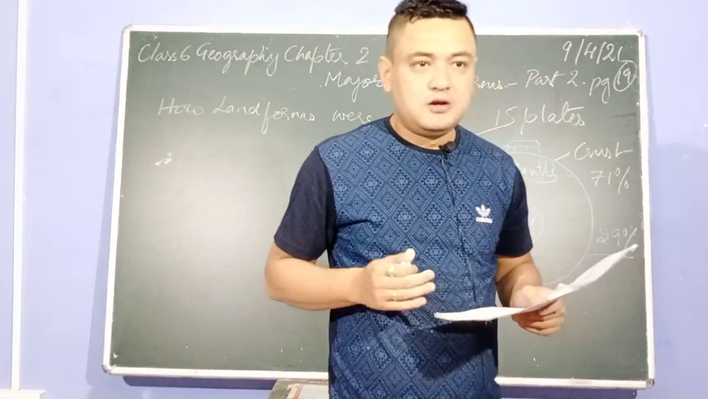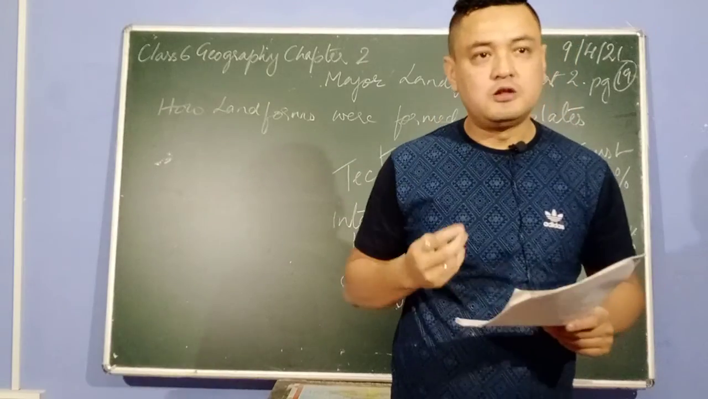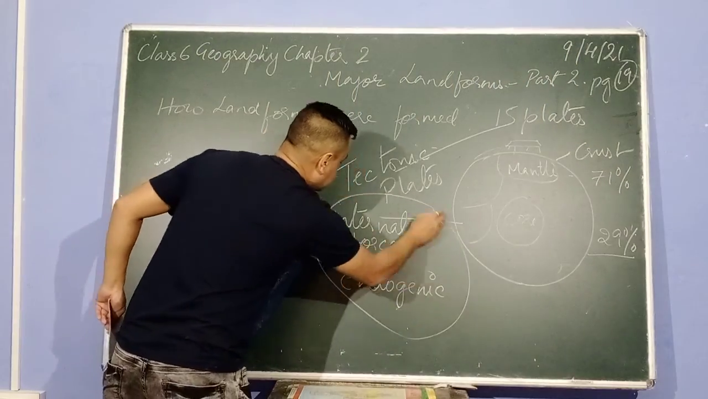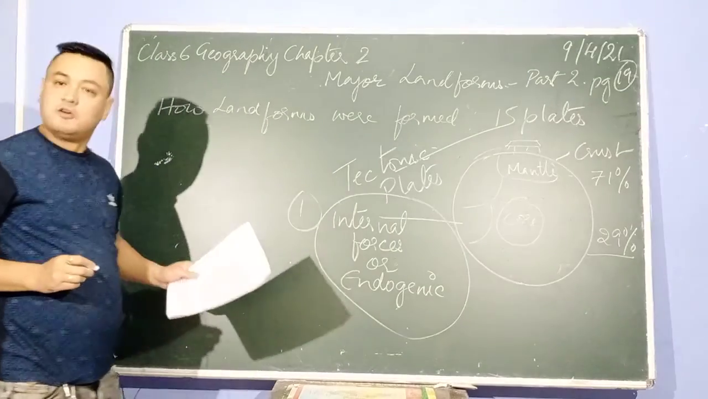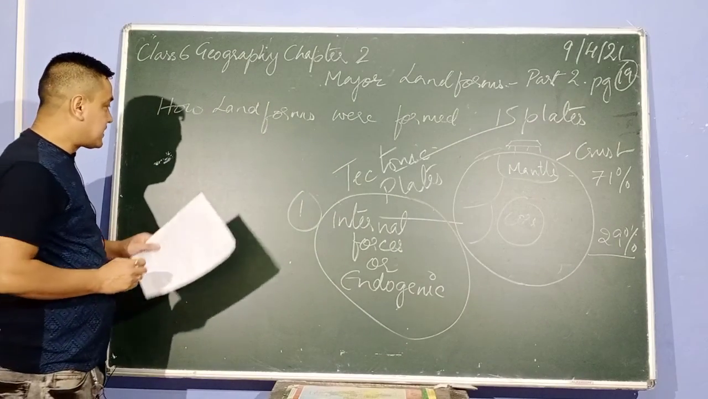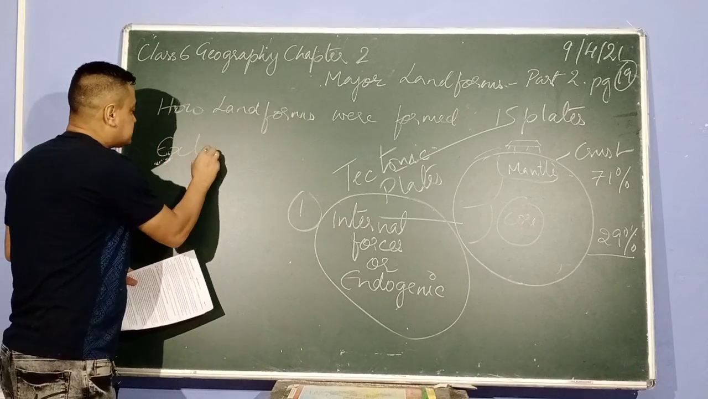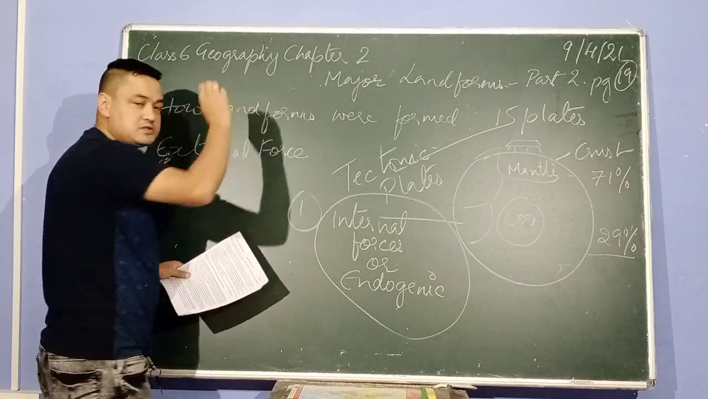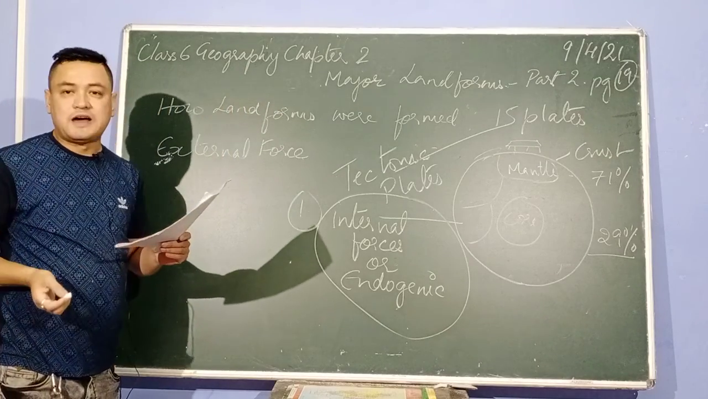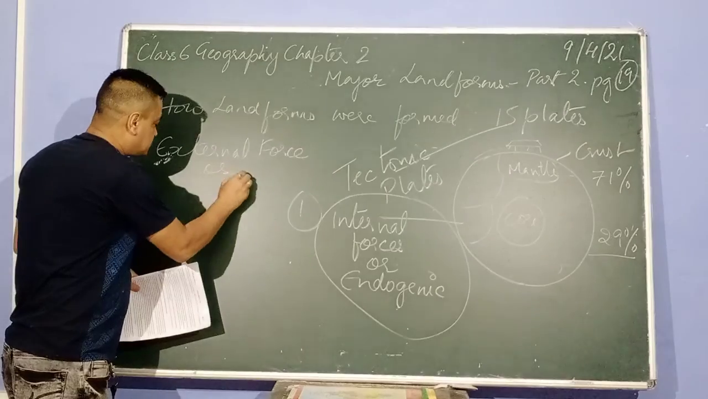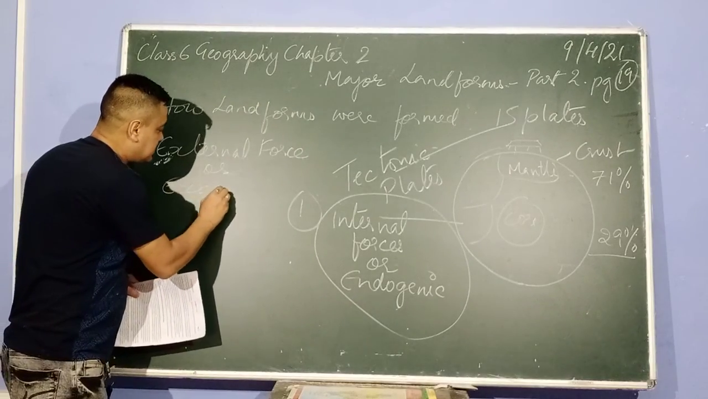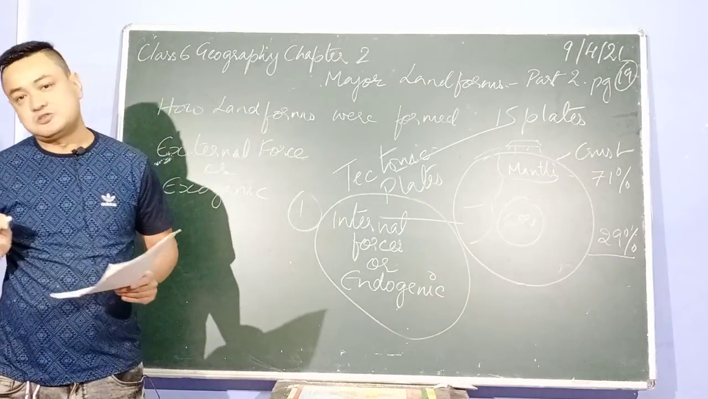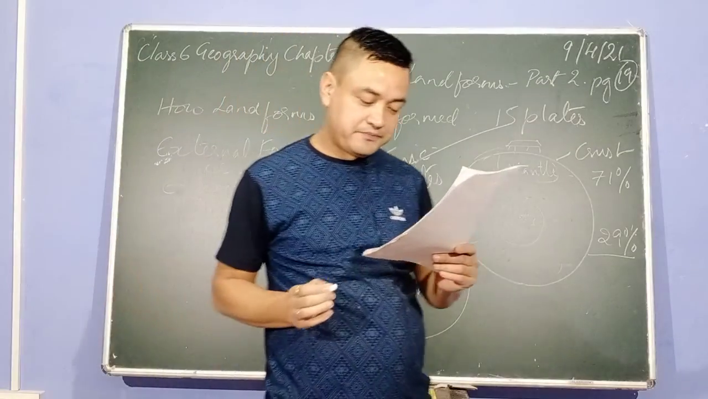On the earth, we have two types of forces. The first one is internal force, okay? The second one is external force. E-X-T-E-R-N-A-L, external force. Now, external forces are also called by another name. They are called exogenic or exogenous forces, E-X-O-G-E-N. You can turn the page, you can see the name also. Again, the same thing, okay?